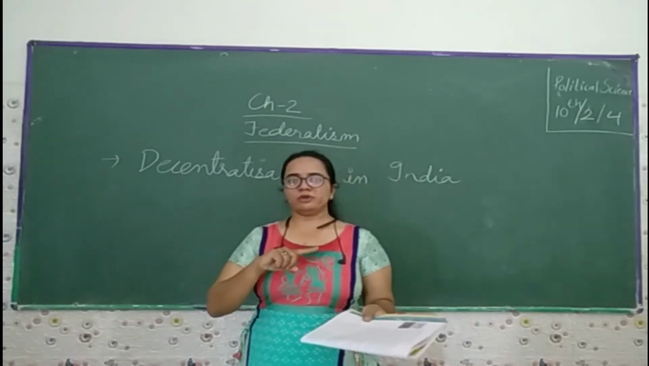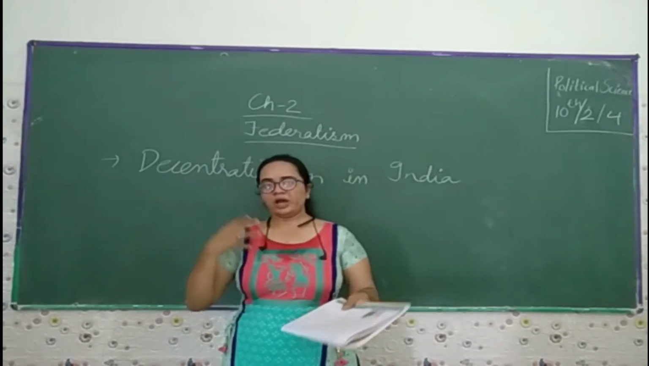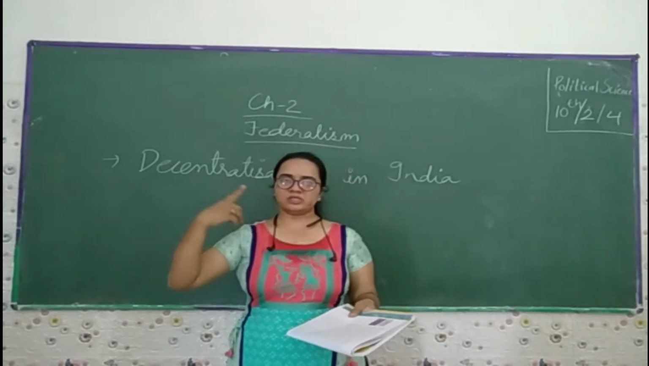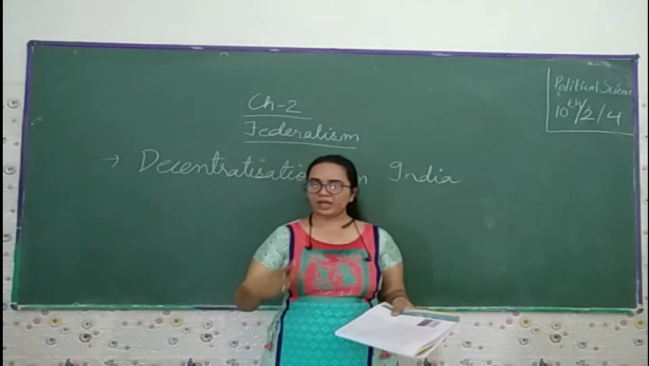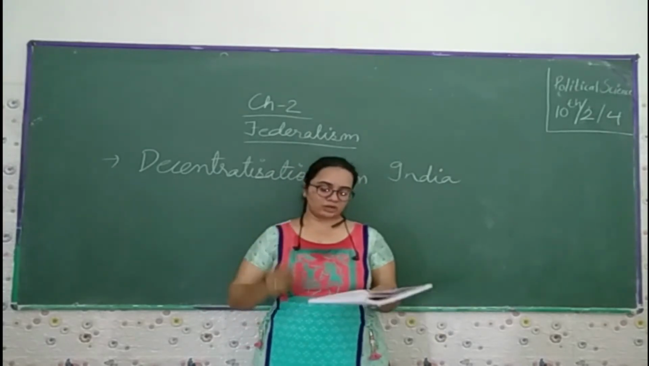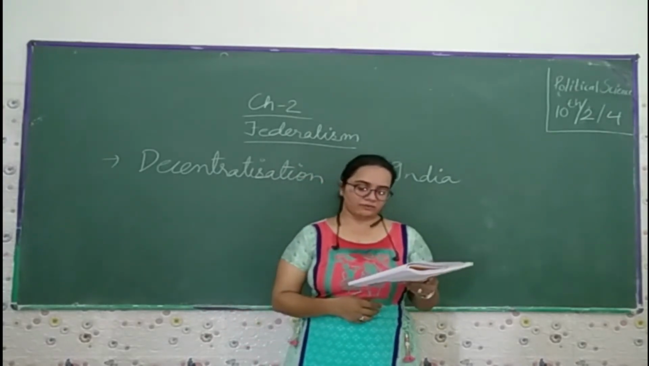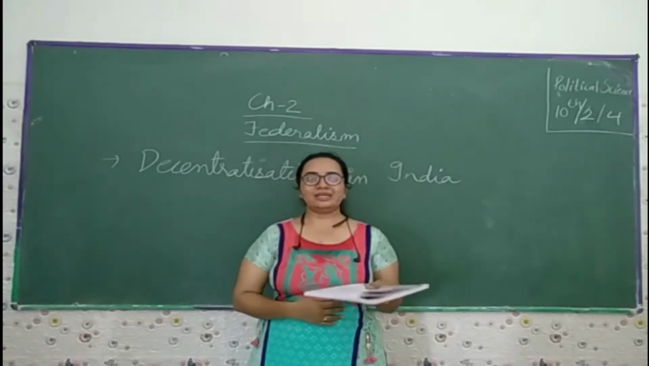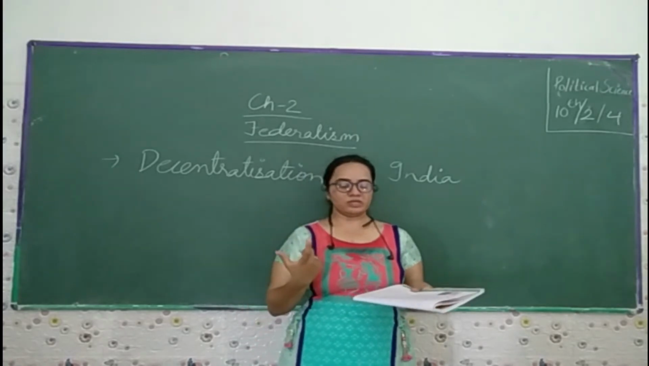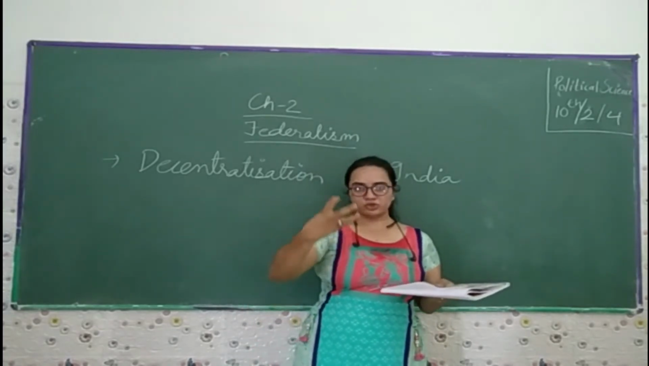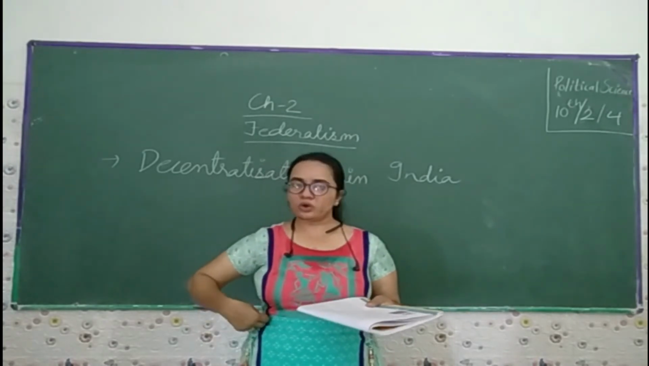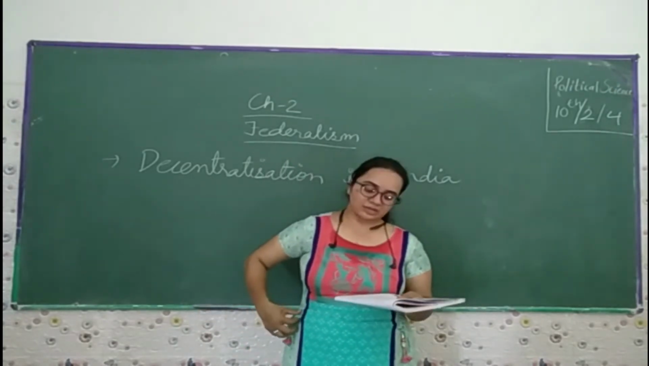From the first segment of the video till the fourth segment, I explained many times that we have three types of government. First is the union, second is the state, and the third is the local government. When power is taken away from the center and the state government and given to the local government, it is called decentralization. You have to keep this in mind.